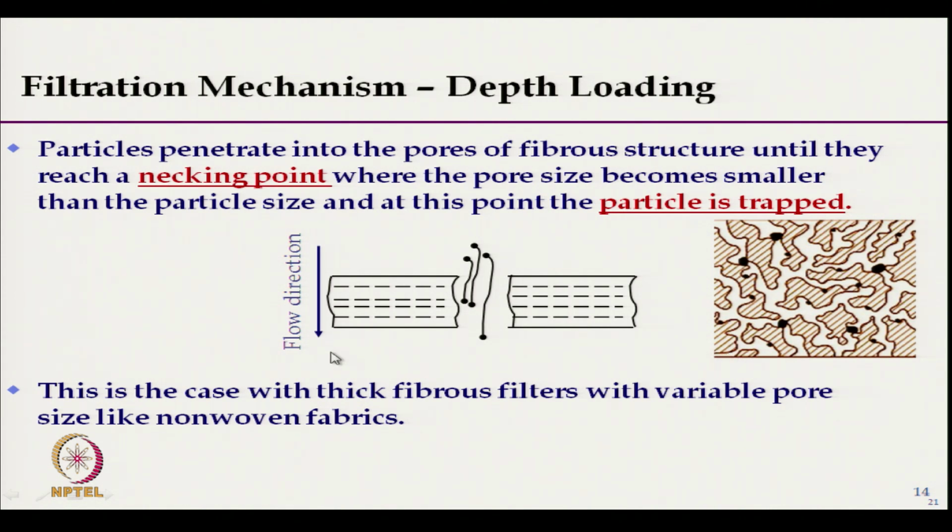So, fibrous filter medium, the main advantage is that the dimensions of the pores are not uniform, they are variable pores, and this is possible only in case of non-woven fabrics.